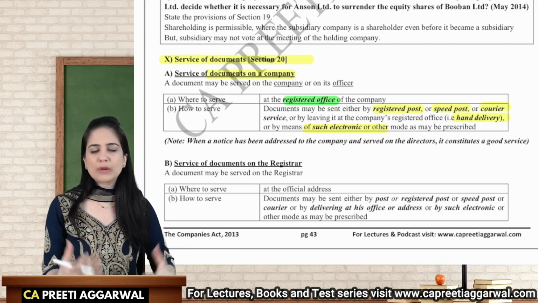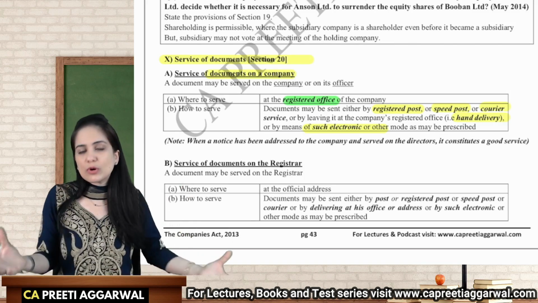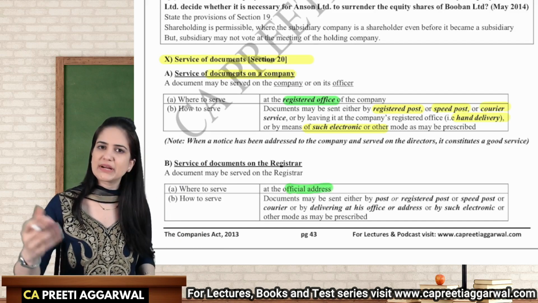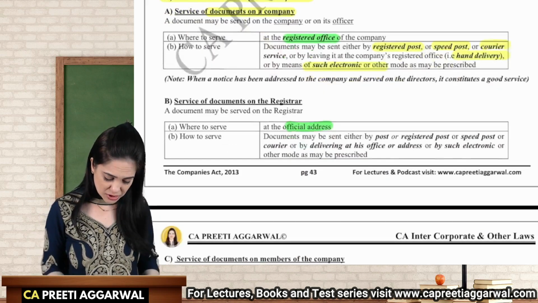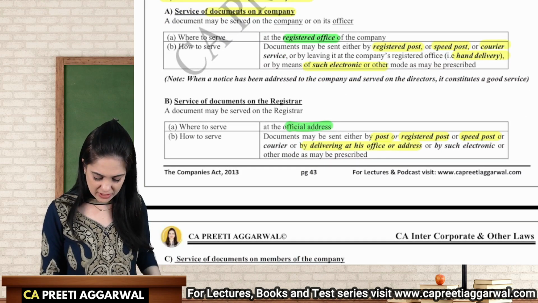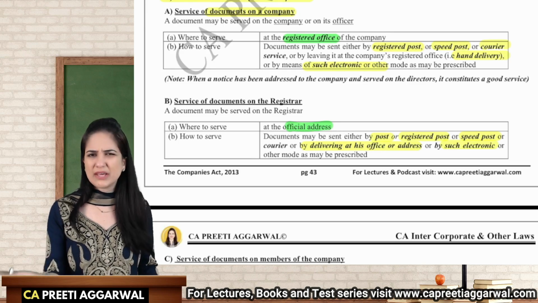So if you want to communicate with the company, there are various modes which are specified. I want to communicate with the registrar, so submit the document at his registered office. What is the procedure? You can send by regular post, registered post, speed post, hand delivery, or by electronic mode like email.